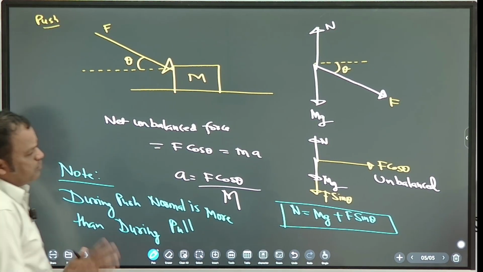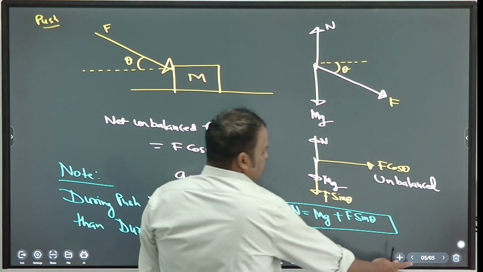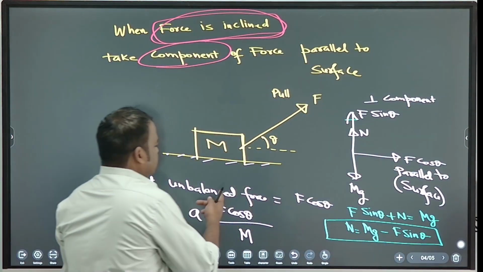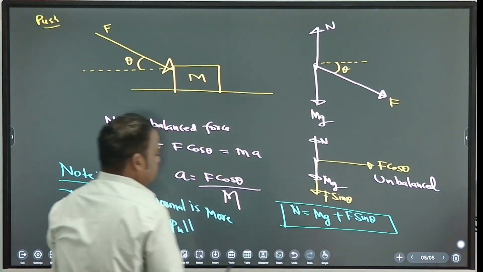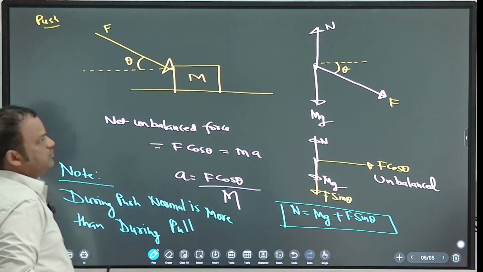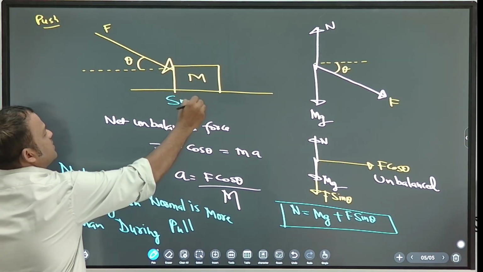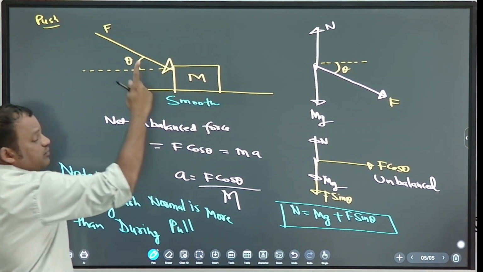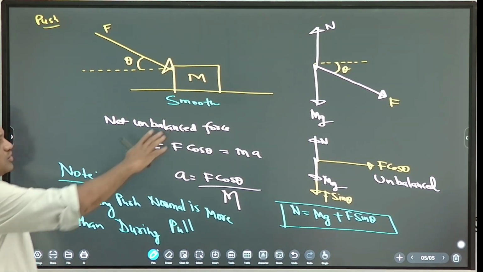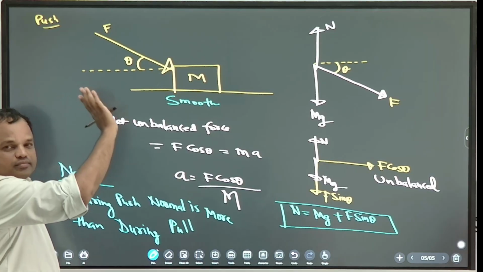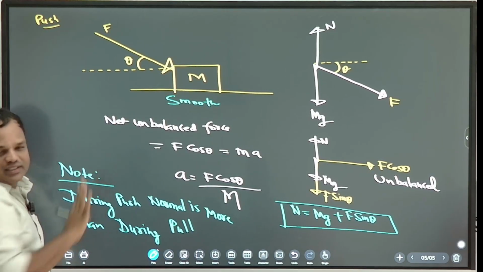But what is same in both the cases? What is same? What is acceleration in previous? What is the F cos theta by m? What is the acceleration now? F cos theta by m. Okay, this is when the surface is smooth. Remember, when we study friction force, then surface is not smooth. There, friction chapter, then the whole situation will change.